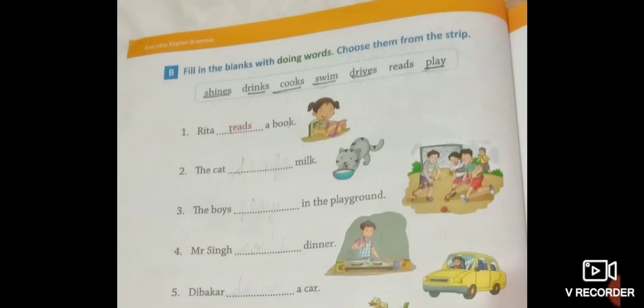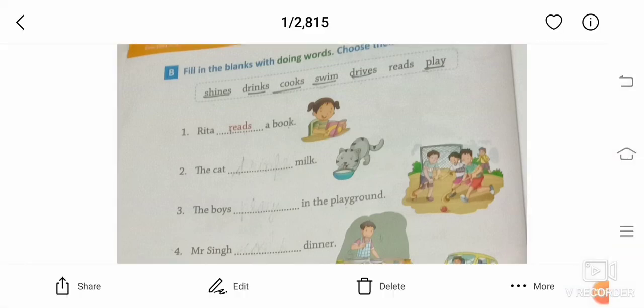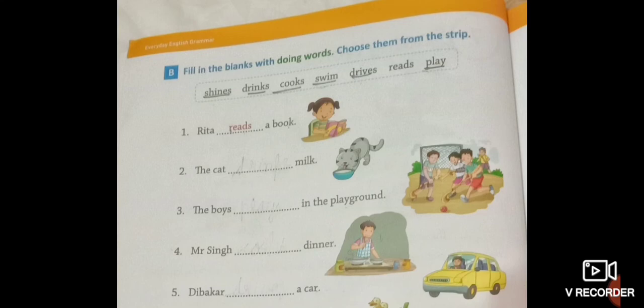Now students, we will do our exercise B. Fill in the blanks with doing words. Choose them from the strip. Here we have given some doing words in a strip and we have to choose the correct one and then fill in the blanks. Firstly, we will read the words from the strip. Let's read. Shines, चमकना. Drinks, पीना. Cooks, खाना cook करना. Swim, swimming in the water. Drives, चलाना. Reads, read करना. Play means खेलना.